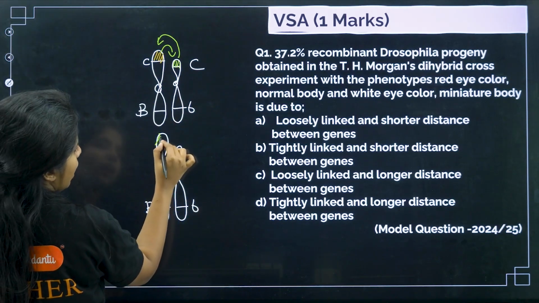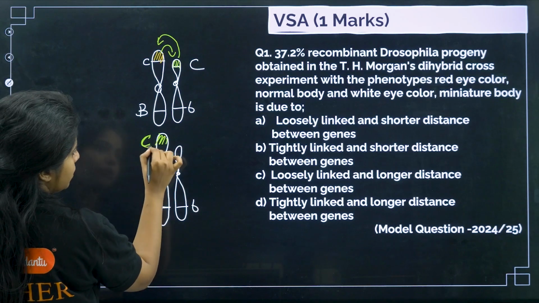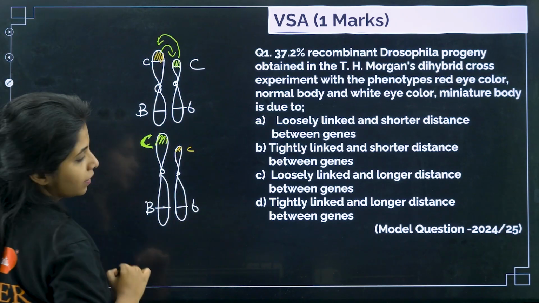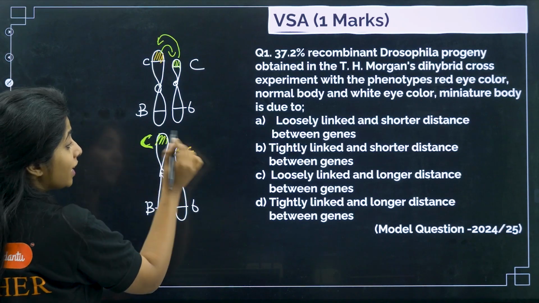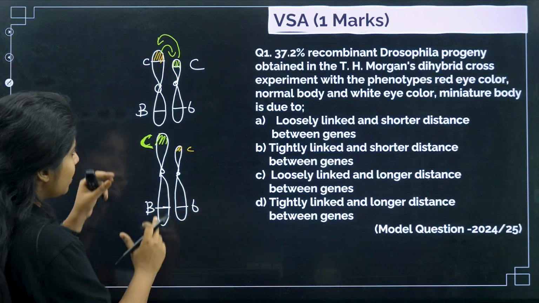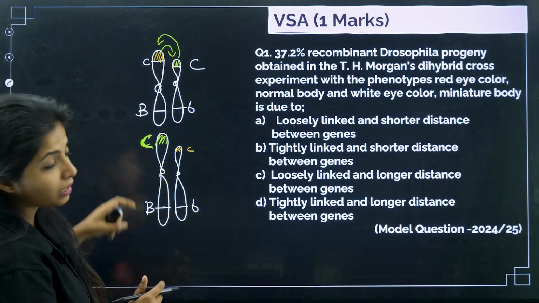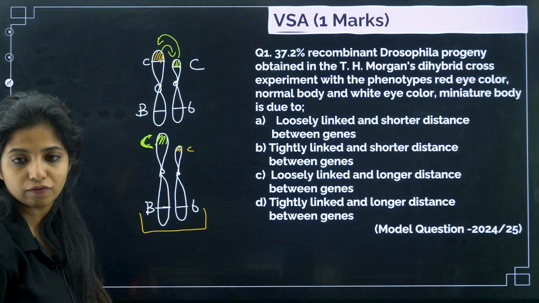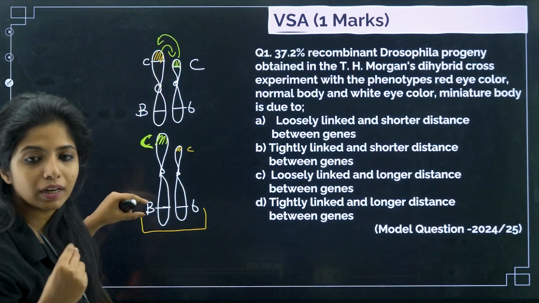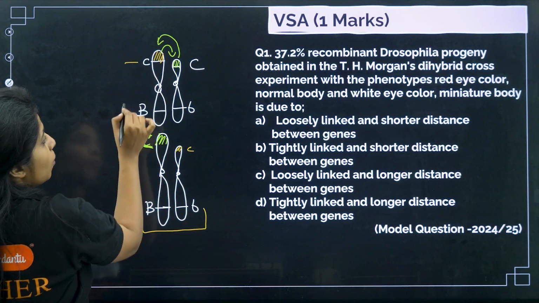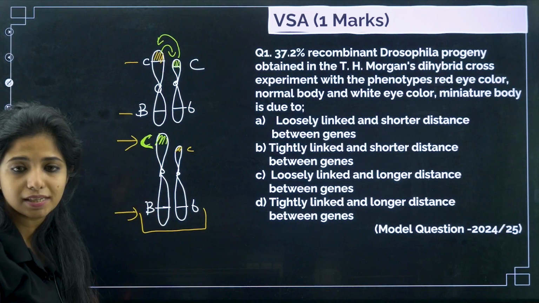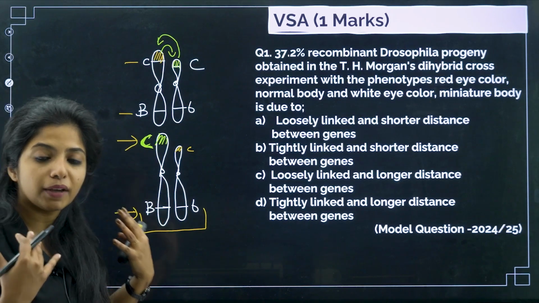After the recombination has taken place, it will look something like this, where the capital C has come over here, and the small c will be somewhere around here. So it has got exchanged. This is what you mean by recombination. The initial combination was like this, but now you have a new combination of genes. Initially, if the chromosome had to go into a gamete, you would get one combination, but now you get a whole different combination where capital B and capital C are together. You get it? This is what recombination means.